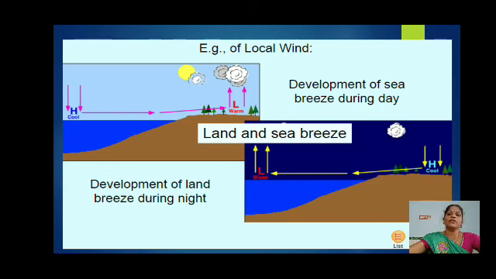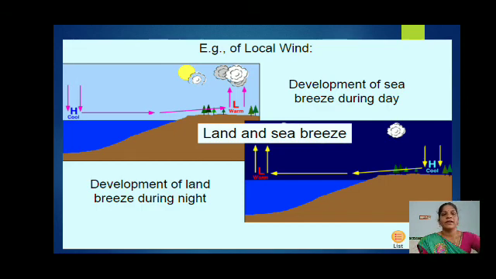The sea during the daytime absorbs heat slowly, while the land heats up. At night time the land cools and the ocean releases the heat it absorbed, and it gives the cool breeze. That is the development of sea breeze during the daytime and land breeze during night time.